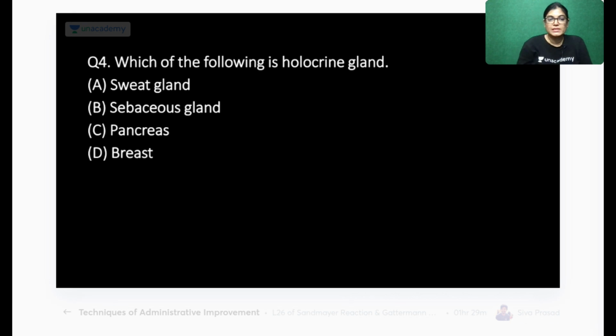Okay, so 56% of students are correct. The correct answer here is sebaceous gland. B is the correct answer. Sebaceous gland.